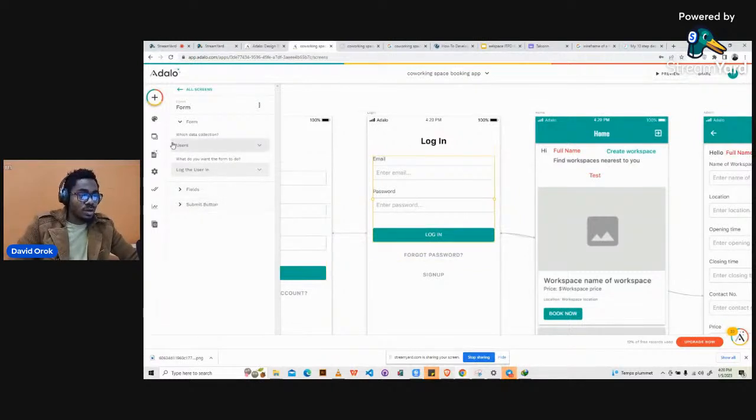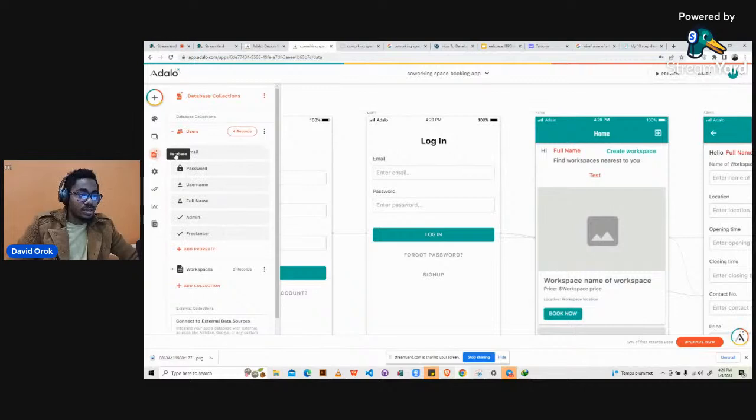And so what we did was we first of all went to the database, and then we created two more properties under the user collection database. We added two more properties: the admin and the freelancer. So now here, the admin and freelancer are just true or false properties, right? It's usually called Boolean. So it's either true or false. It cannot be anything else. That means at any point in time that it is true, it cannot be false at the same time. So it can only be one option. All right. So we get to use this because you can either be an admin or you be a freelancer.